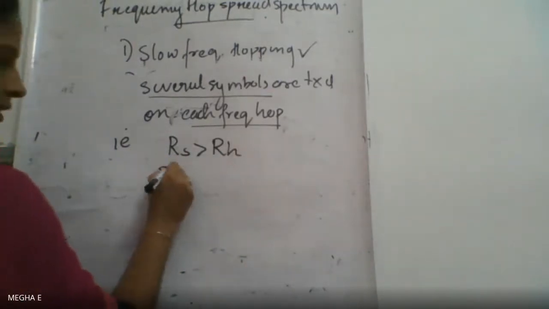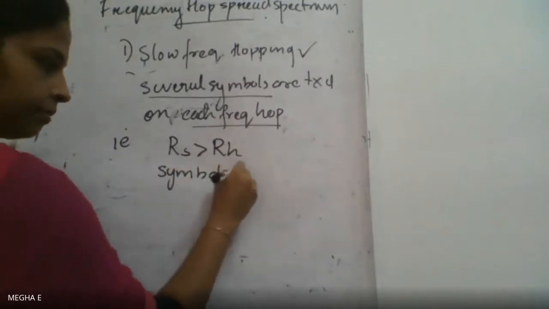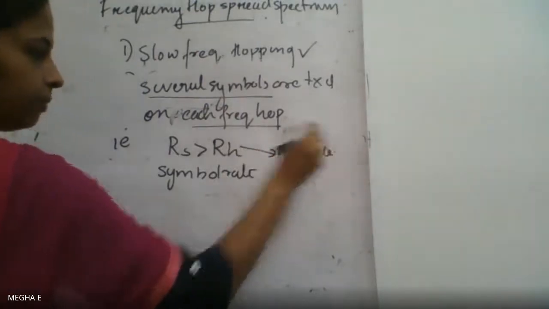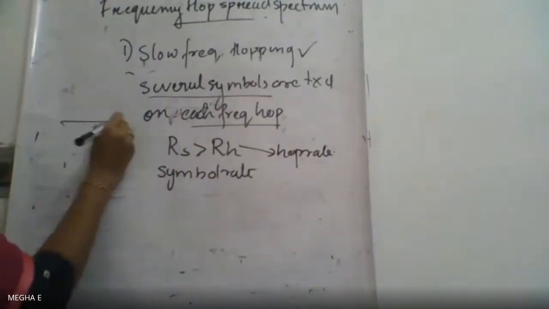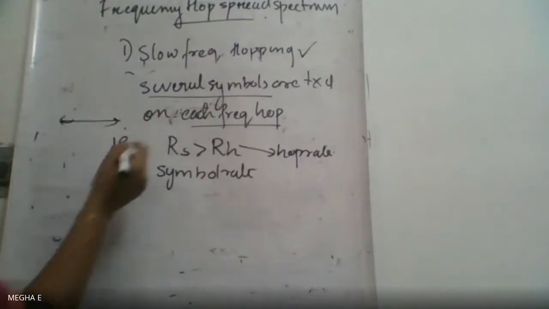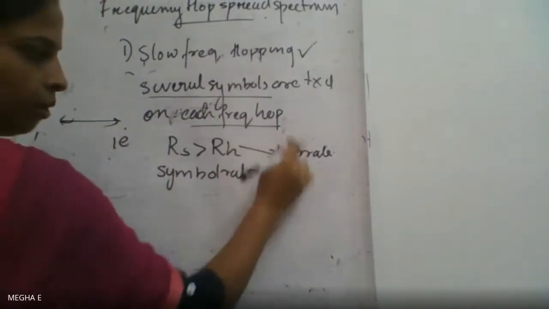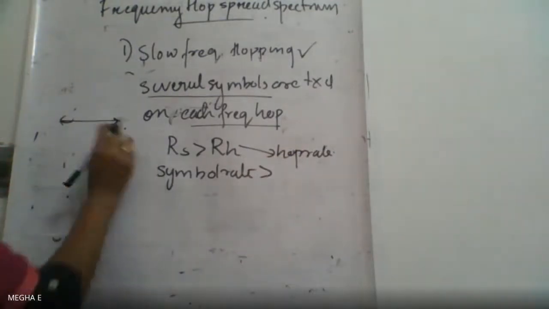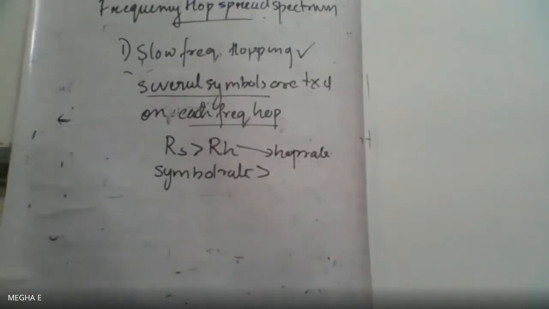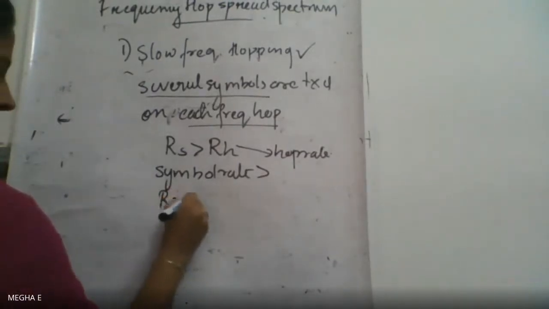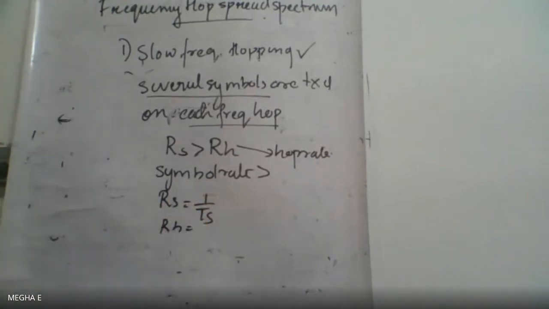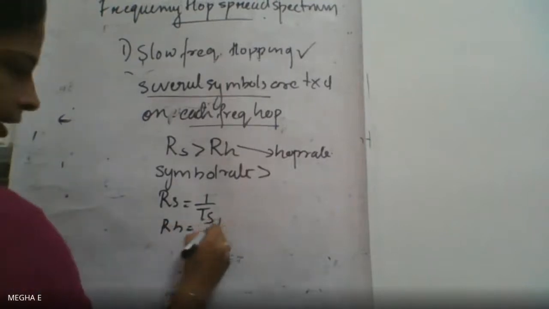RH denotes the hop rate and RS is the symbol rate. So here the symbol rate is greater than the hop rate, because on one frequency hop several symbols can be transmitted. The symbol rate RS can be denoted by RS is equal to 1 by TS, and RH can be denoted by RH is equal to 1 by TC.